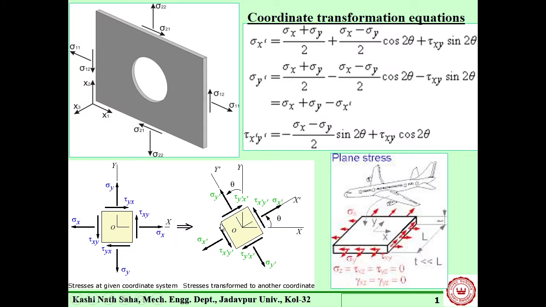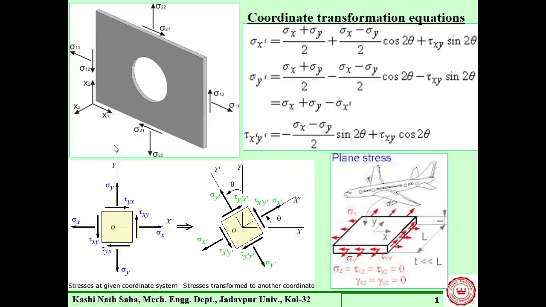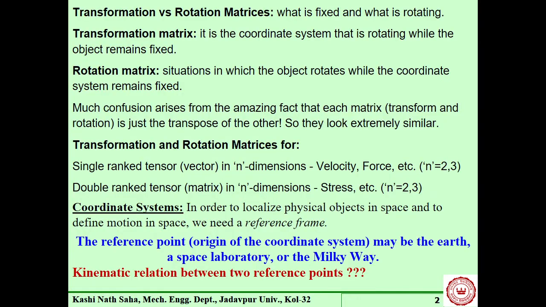Ultimately, these are the final equations for that. But this comes basically from a multiplication of the state of stress matrix and the coordinate transformation matrix in some form. So here you see this transformation again, what is shown here is a transformation of state of stress, right, which is a two-dimensional matrix, which means it is a tensor of rank 2, right?